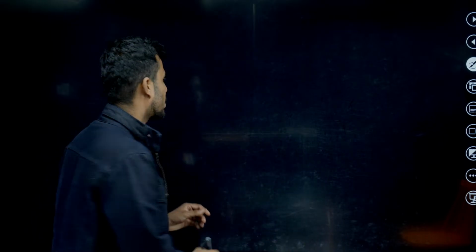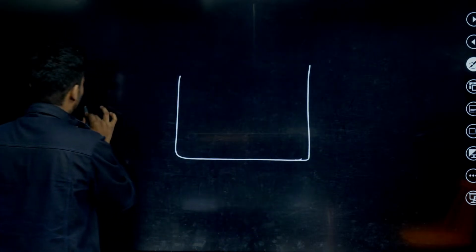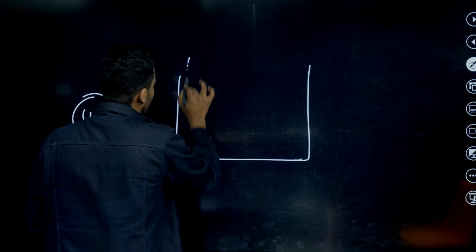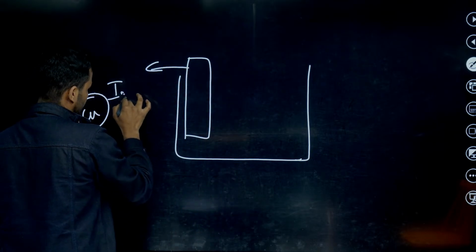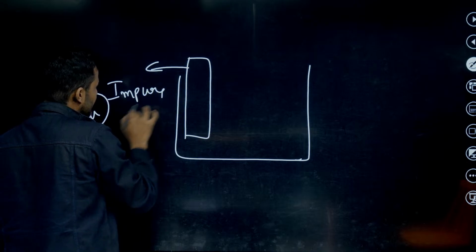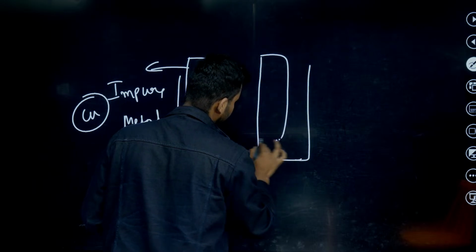Sir, can you explain electrolytic refining once again? Okay, Dikshit. Electrolytic refining, especially they ask copper. Here, the anode is an impure metal and the cathode is a pure metal.